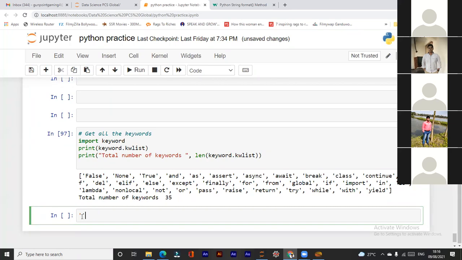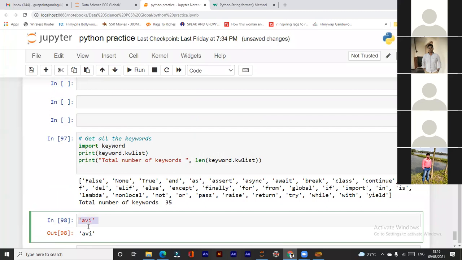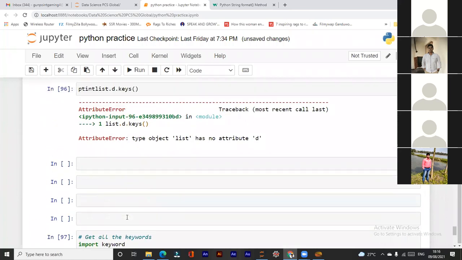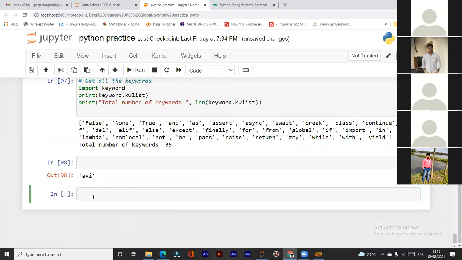Now, is this a comment? Comments are not executable. So how to write a comment? Using the hash symbol. Select the line, press control slash, and it will comment it.